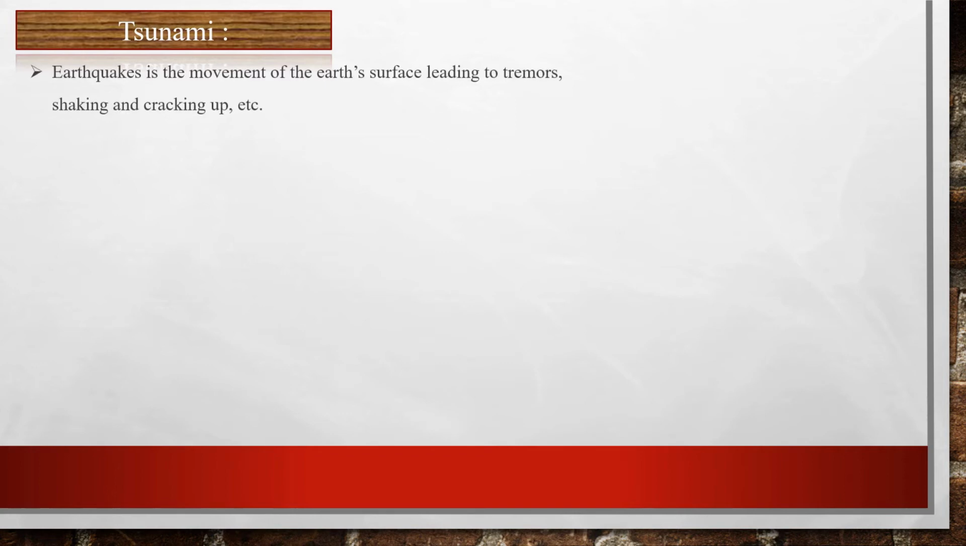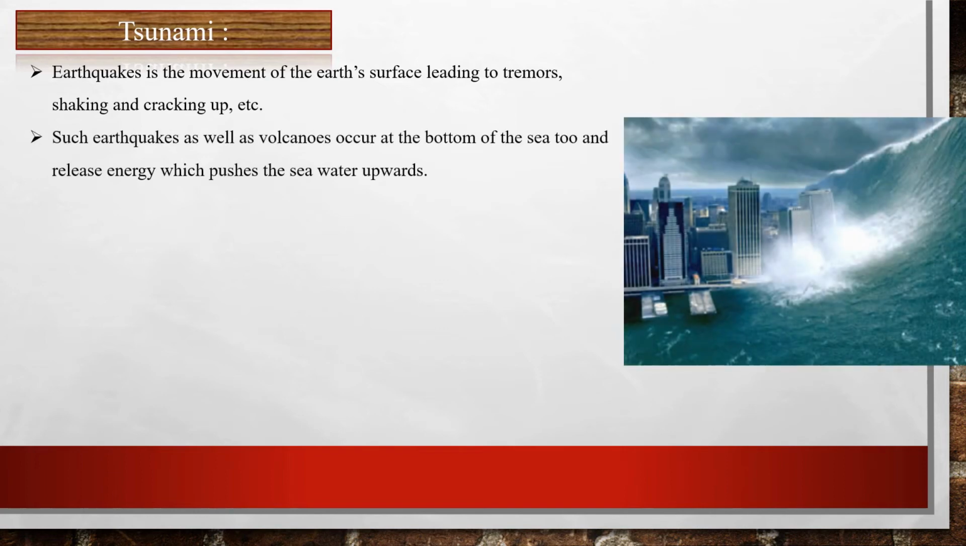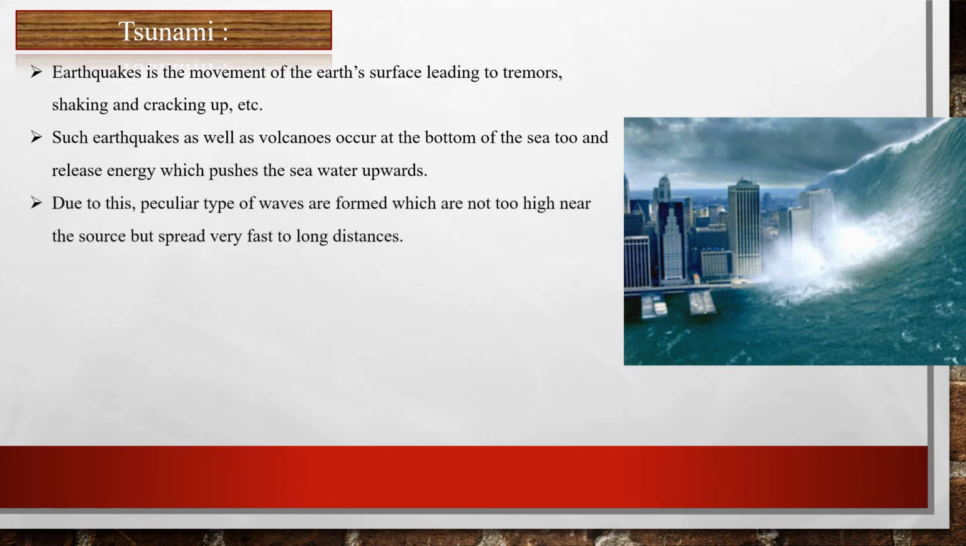Now let's understand what a tsunami is. Earthquake is the movement of the earth's surface leading to tremors, shaking and cracking, etc. Such earthquakes as well as volcanoes occur at the bottom of the sea too and release energy which pushes the seawater upwards. And due to this, a peculiar type of waves are formed which are not too high near the source but spread very fast to long distances.